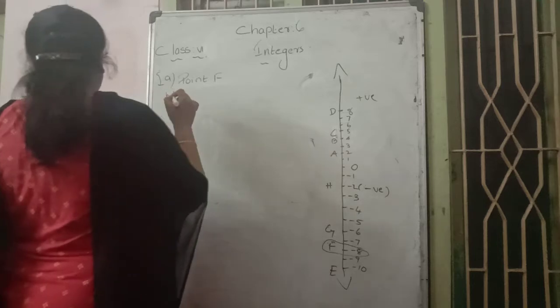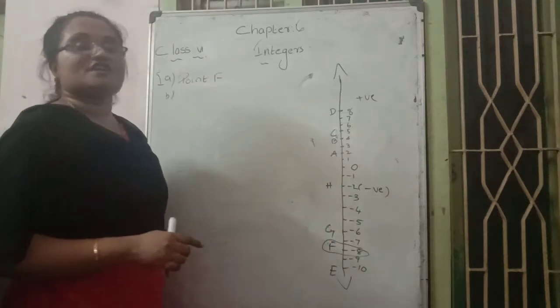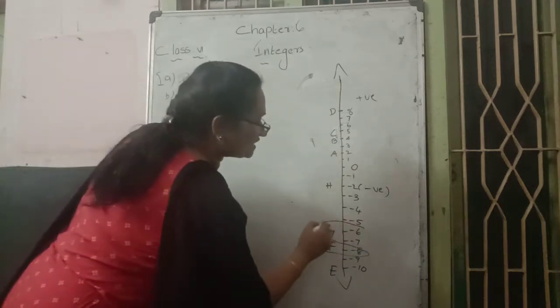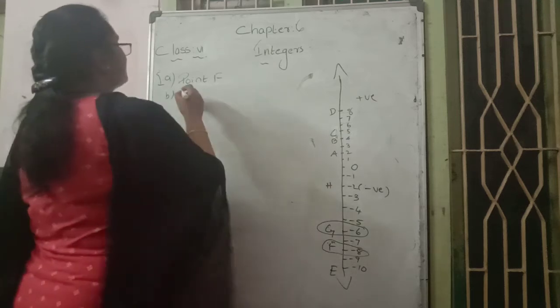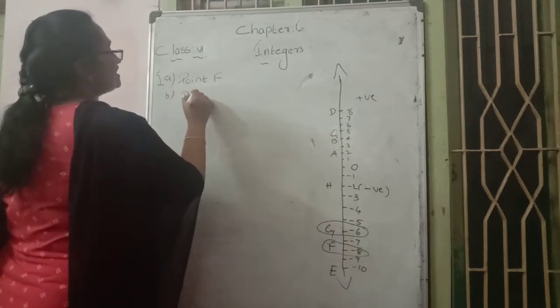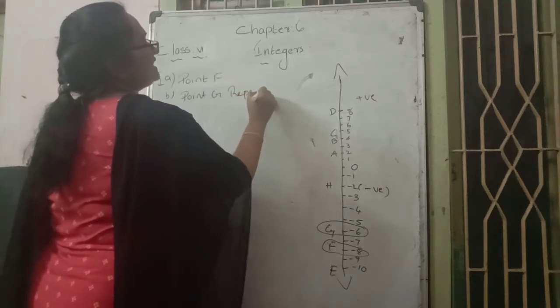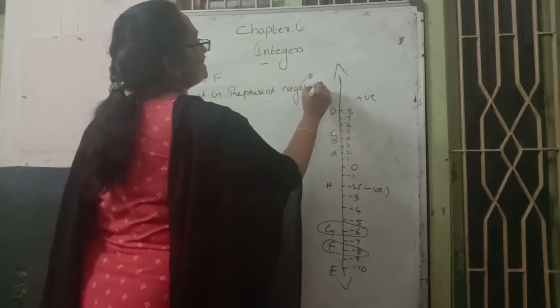Next they are asking: does point G represent a positive or a negative value? Point G represents a negative value, -6. That's why we can say point G represents a negative value. We can write it like this.